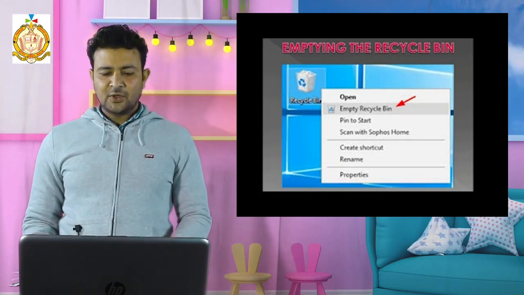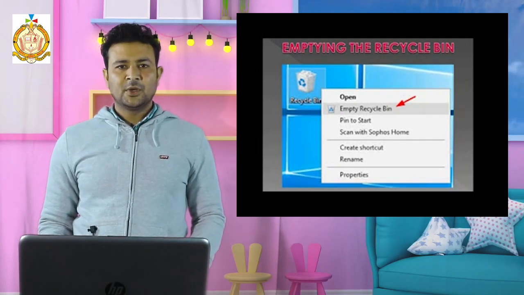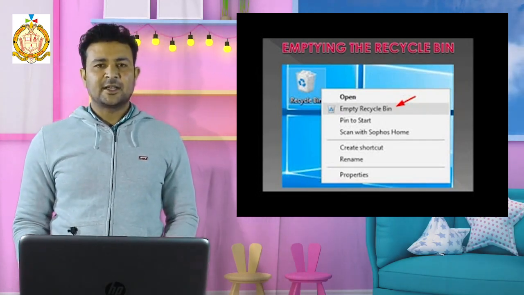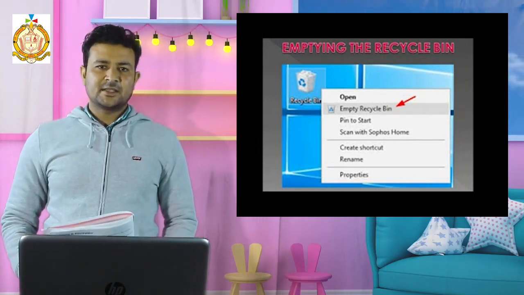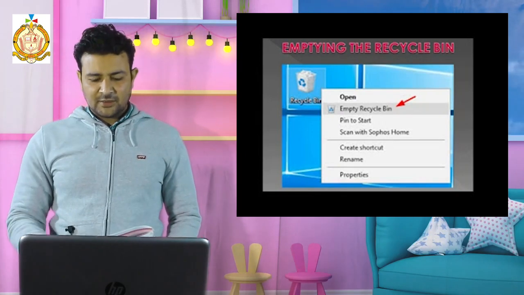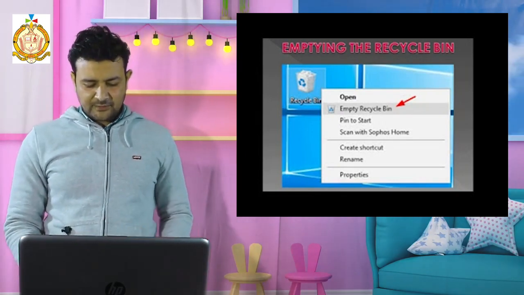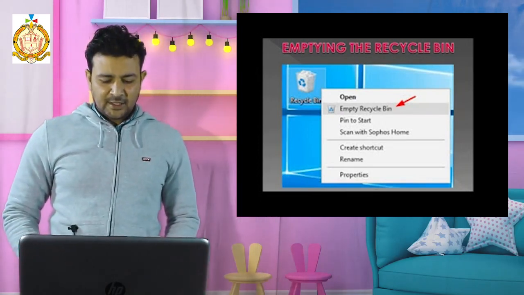And if you delete from the recycle bin also, then you are not able to recover this file. So when you empty the recycle bin, you have to look whether any file is necessary for you, and restore it; otherwise you remove the files from the recycle bin by the command empty recycle bin.